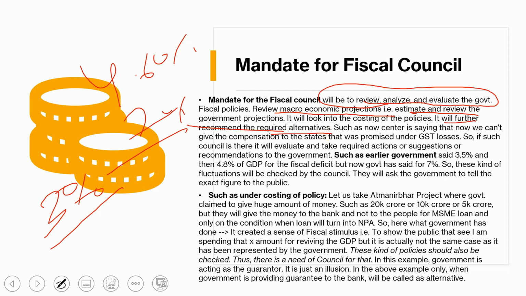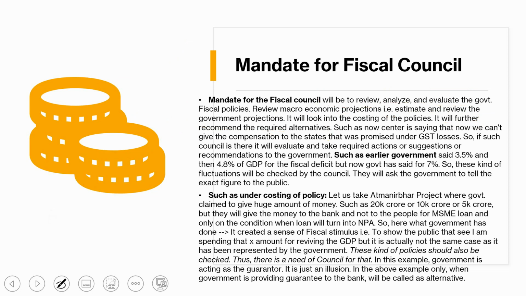I will give you an example here. When the GST was introduced, I think it came under the money bill, I'm not sure. Okay, there is another concept for the money bill.